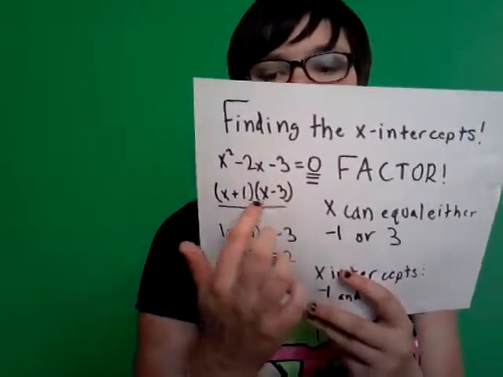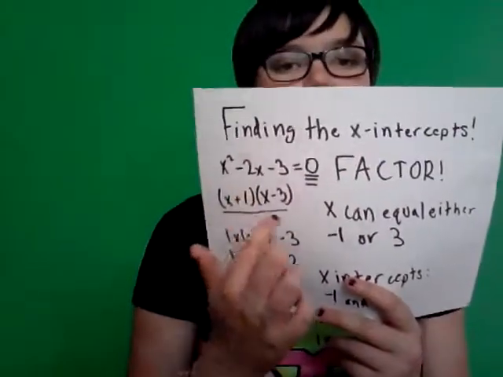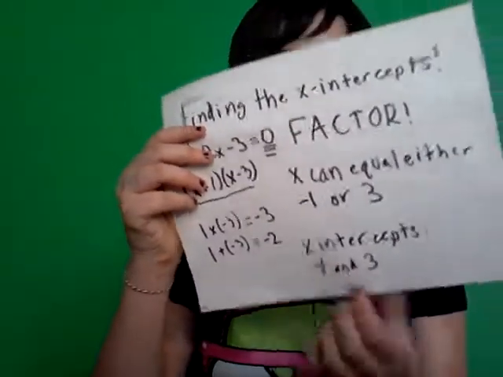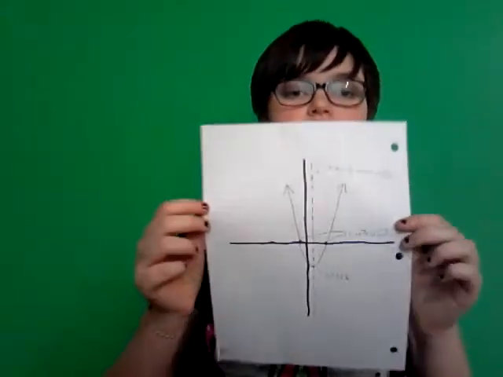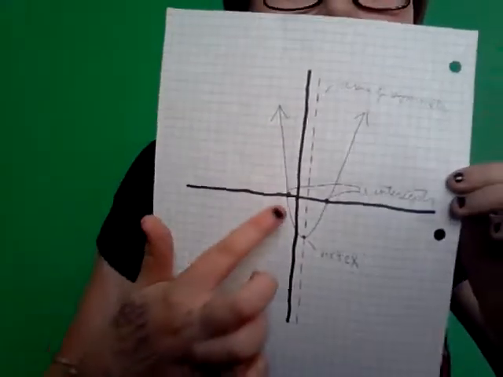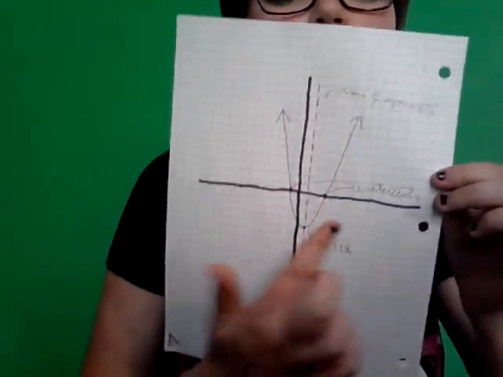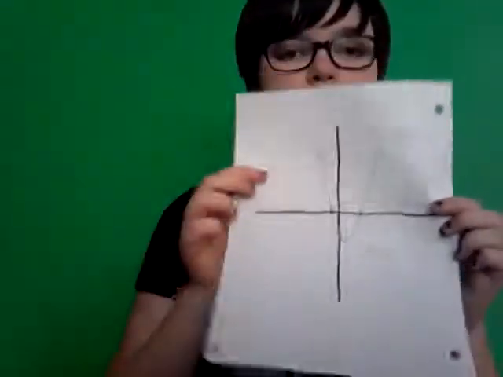So we have x minus 3. So if x equaled 3, 3 minus 3 equals 0. So your x-intercepts are going to be negative 1 and 3. So that is where your graph touches 0 on the y-axis. It's 0 on the y-axis, then that's your x-intercept. So see, you have 1 and then negative 3.